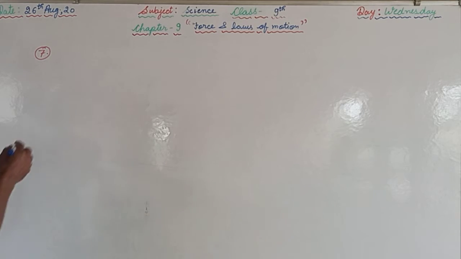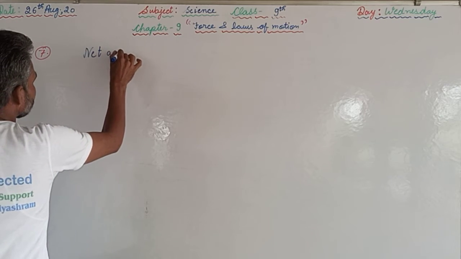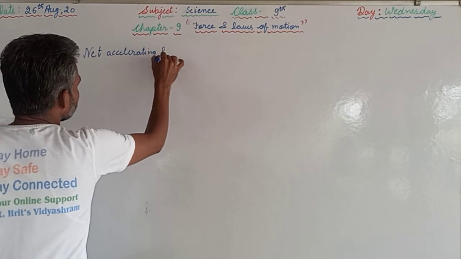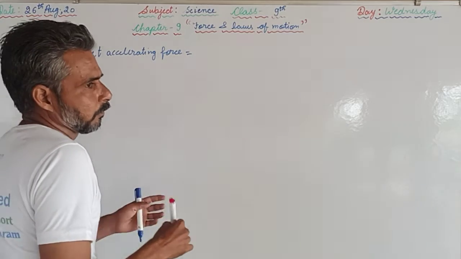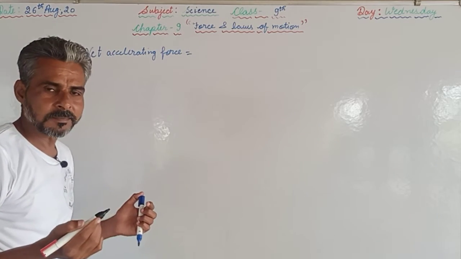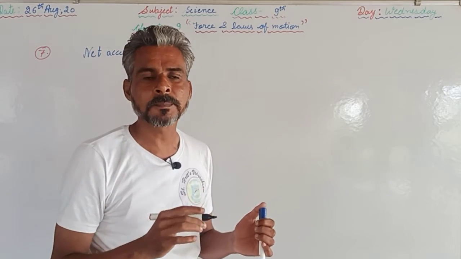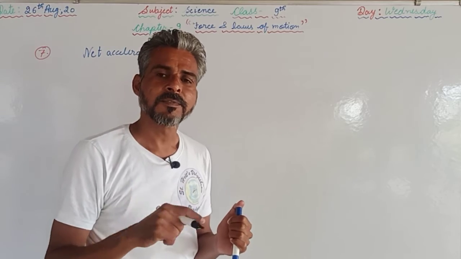So first of all we are supposed to find the net accelerating force. Means the engine is exerting the force in the forward direction, that is the 40,000 Newton, and the track is offering the force of friction, that is 5,000 Newton.